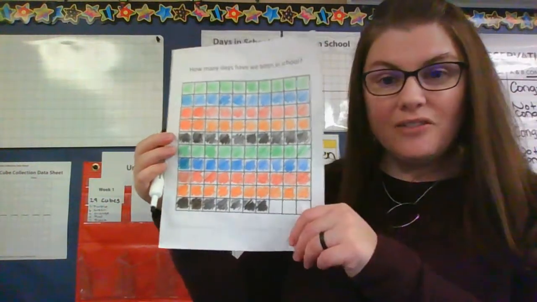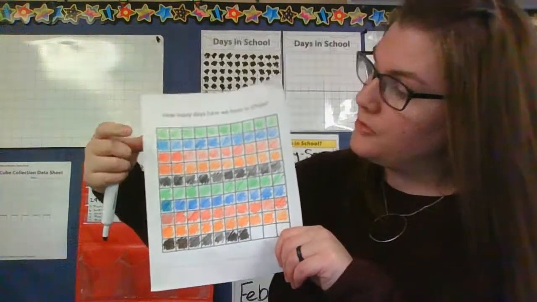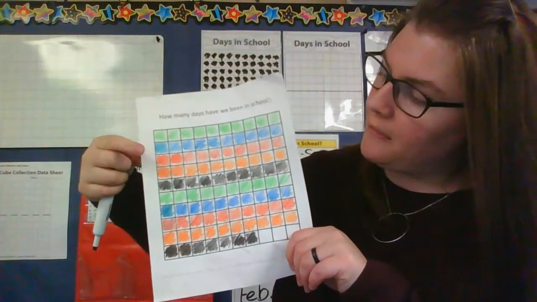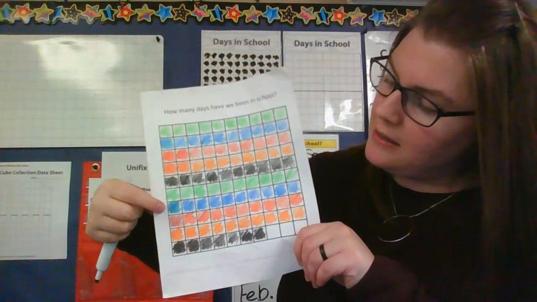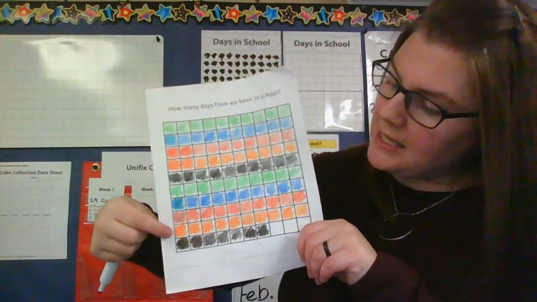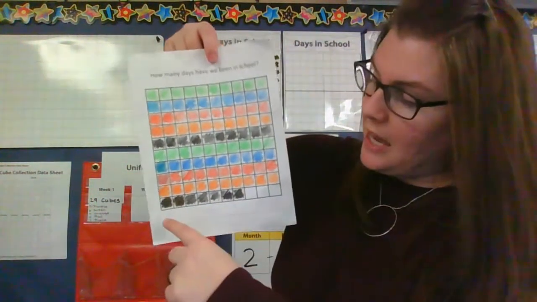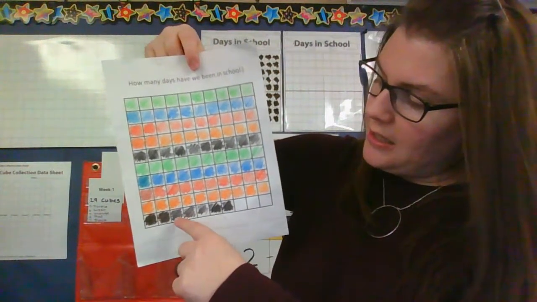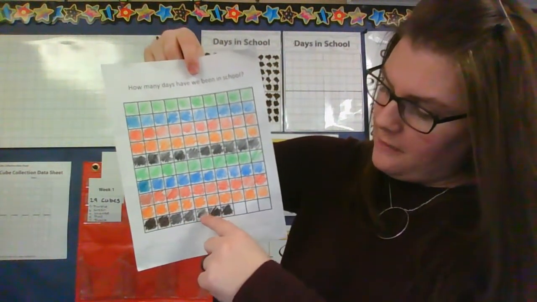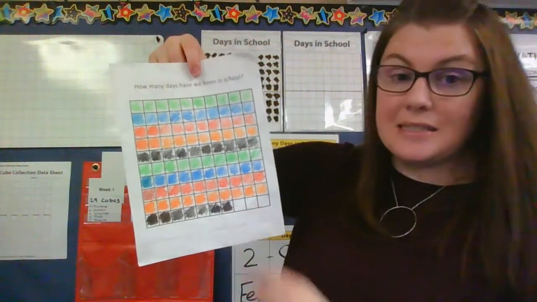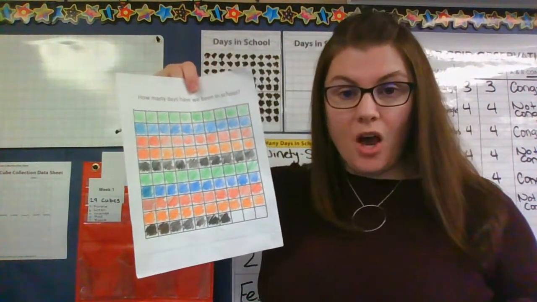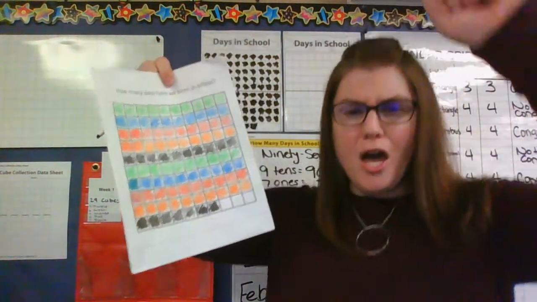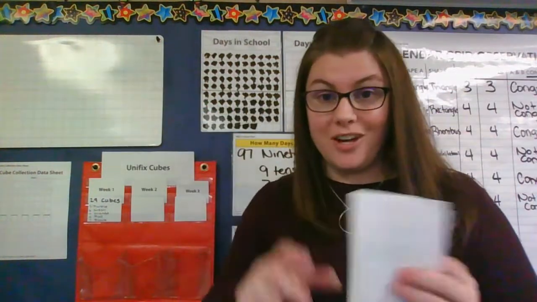I think I have all 97 days, but will you help me count just to make sure I haven't goofed? Ready? 10, 20, 30, 40, 50, 60, 70, 80, 90. Now we need to count on by ones. 91, 92, 93, 94, 95, 96, 97. I have my 97. Make sure you have your 97 at home. We are so close to day 100. Woo! We might do something fun on day 100. You never know. Okay, friends.